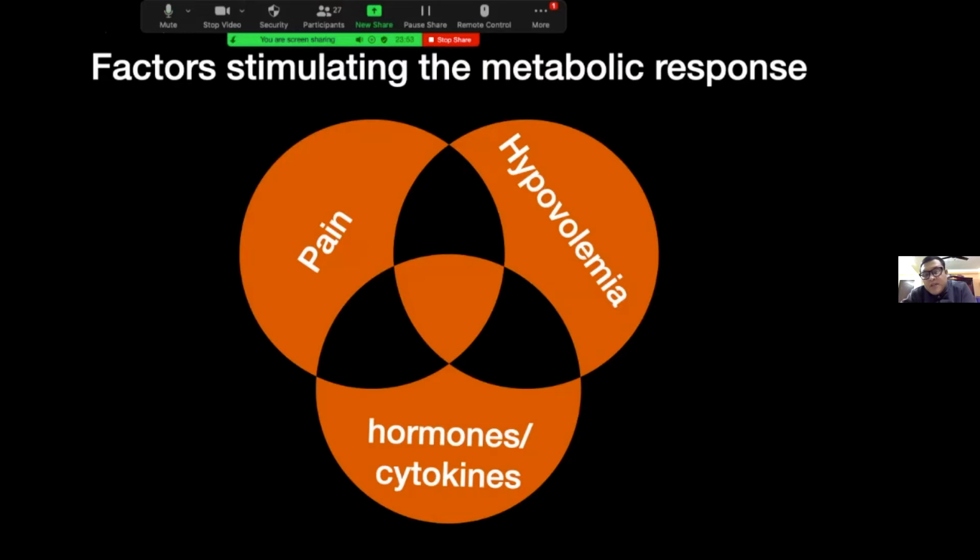Also, whenever there are injuries, infection or any type of surgery, there is some form of relative hypovolemia. This hypovolemia also triggers the metabolic response via various baroreceptors and chemoreceptors. And the third very important interlinked factor that stimulates metabolic responses is hormones and cytokines. These may be distant hormones like adrenocorticotropic hormone, thyroid stimulating hormone, insulin, glucagon, and cytokines like interleukin 1, tumor necrosis factor alpha, etc.